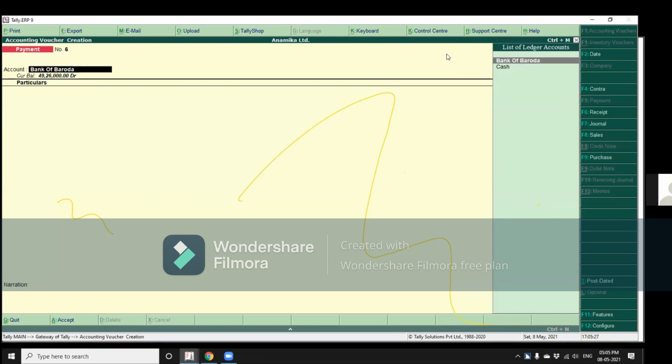Account Bank of Baroda. Okay, now I'm on the main window, the first window, which says Bank of Baroda. If I move down with the JAWS cursor, it reads out the current balance, 26,000.00 DR, so you can easily check whether the figure is right or wrong, in case you have made an entry somewhere which is not correct. So I'll move to the next field.